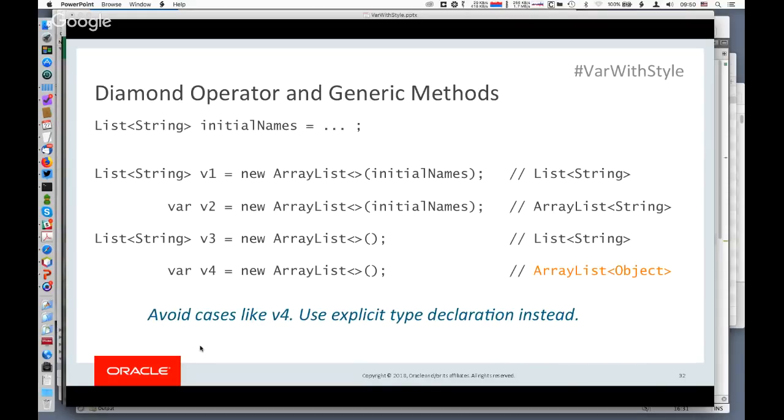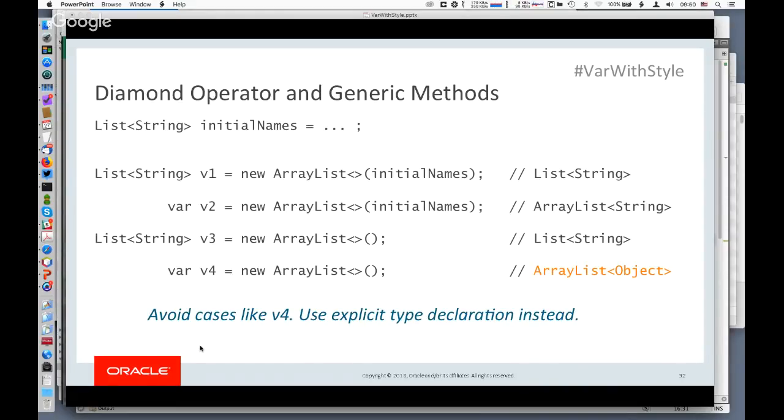And this is probably not what you want, because the assumption is if you create a new array list, you're going to be adding things to it, and you're probably not going to be adding objects. You're probably going to be adding something else. So this is quite probably wrong. But as I said earlier, for compatibility reasons, diamond will infer object here, and so this statement is legal. Now, since it is problematic, we are considering adding a compiler warning for this case, because it is probably